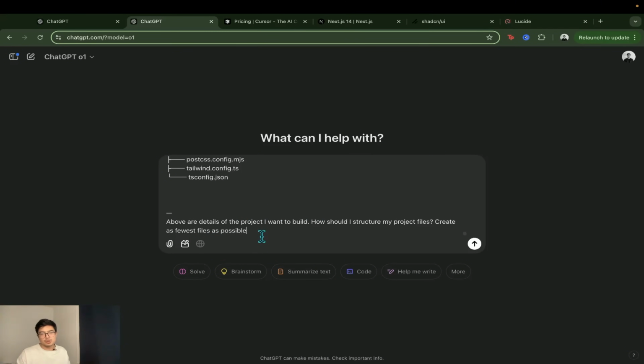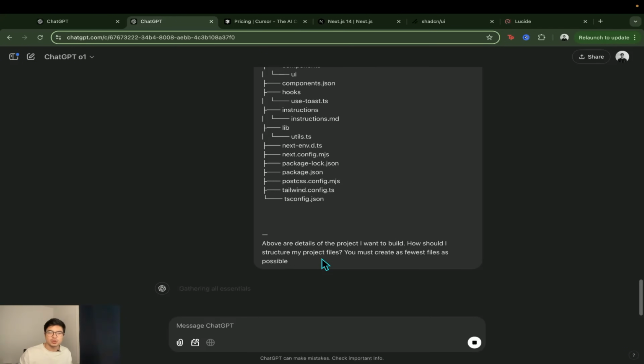Above are the details of the project I want to build. How should I structure my project files? Create as few files as possible. Because I found out that the fewer files the composer creates, the better, the more accurate, and the fewer errors you end up having in the app. So press enter and let it cook.